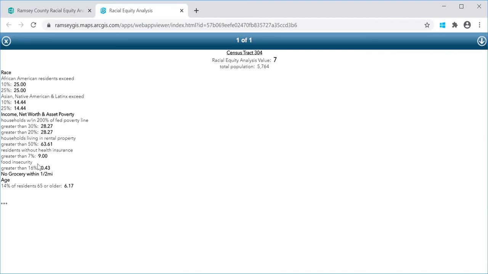And we also looked at food security. So if in that neighborhood there were greater than 16% of the households deemed food insecure, a point was assigned. And we also looked at no grocery store within a half a mile. And we also considered age. And if more than 14% of the residents were over the age of 65, a point was assigned. And that is how we came up with this, in consultation with King County Office of Racial and Social Justice. And this is how the tool was developed.